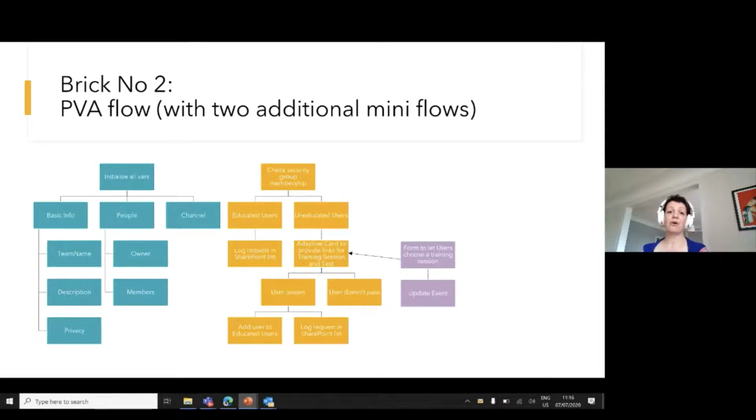What we need for this adaptive card with a link for the training session is a form and a flow and Outlook event, and we need to update these events with the additional users. What we need as well is a quiz in Microsoft Forms and a flow which processes these answers to a SharePoint list and lets the list calculate if the user is now educated or not. So this is what we talked about as well. And this is our overview about this piece, our break number 2.